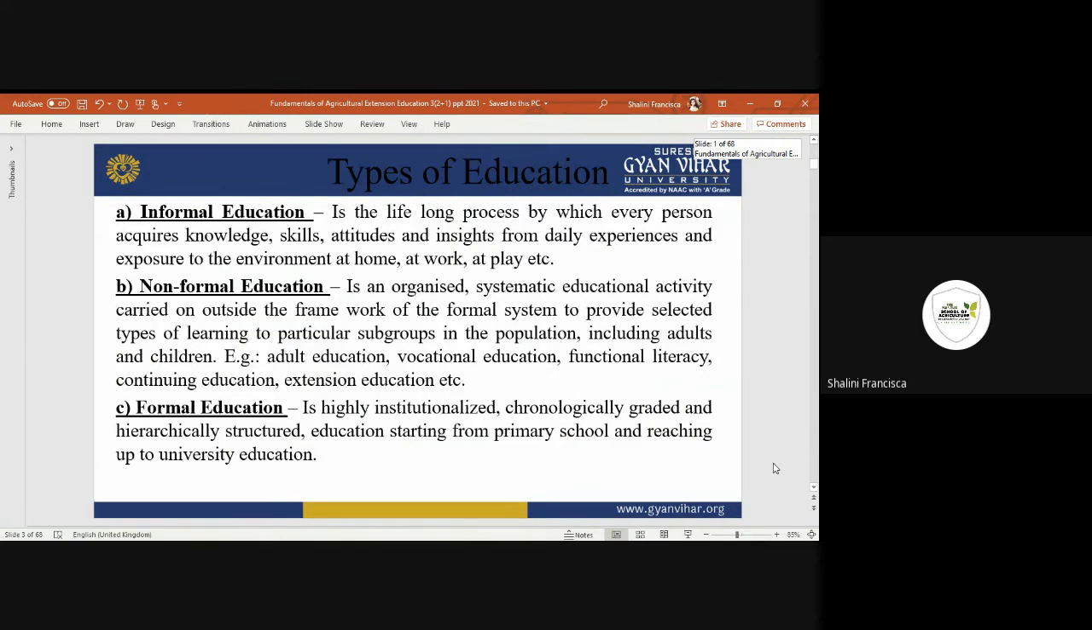Then what are the types of education that we have? The first one is informal education. Informal education is a lifelong process by which every person acquires knowledge, skills, attitudes, and insight from daily experience. So informal education is directly related to the daily experience that we have.